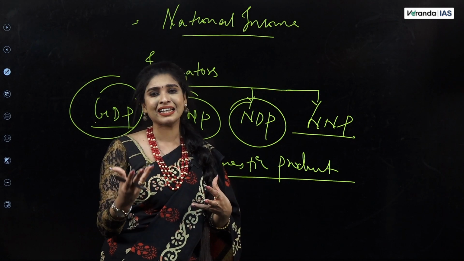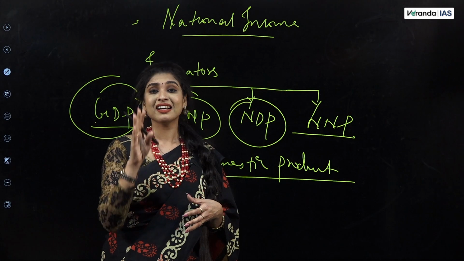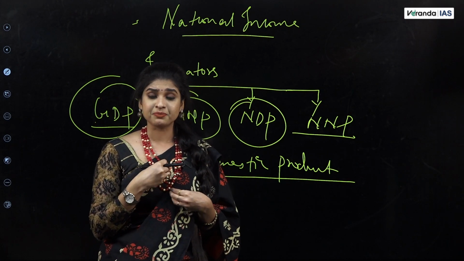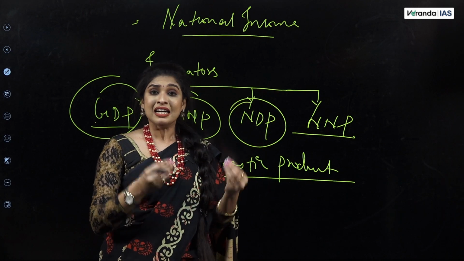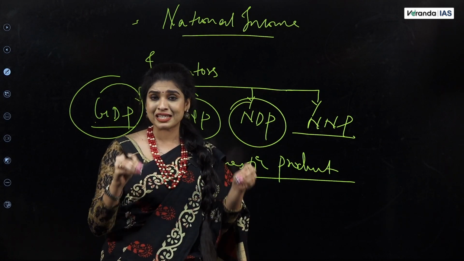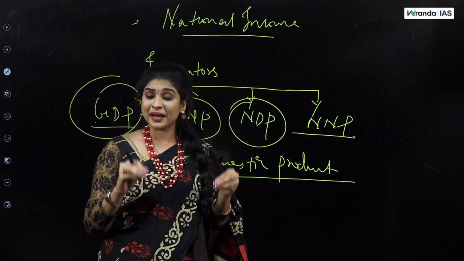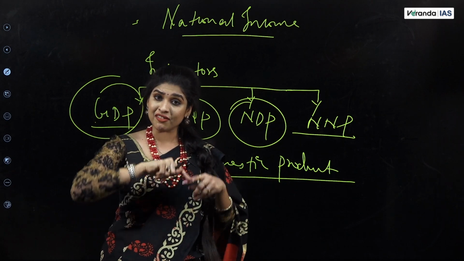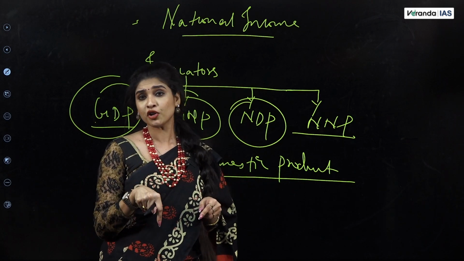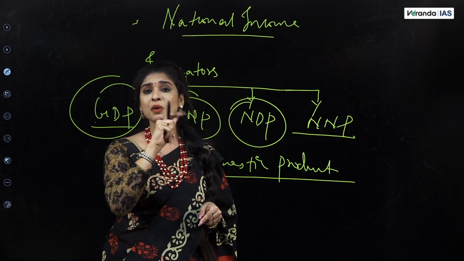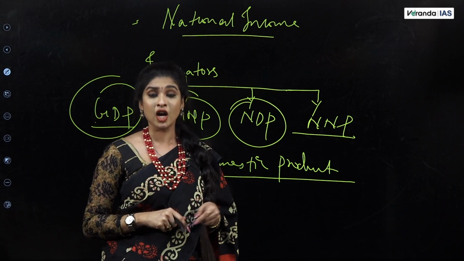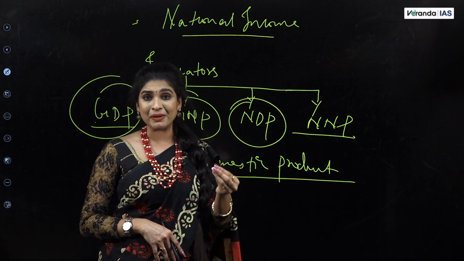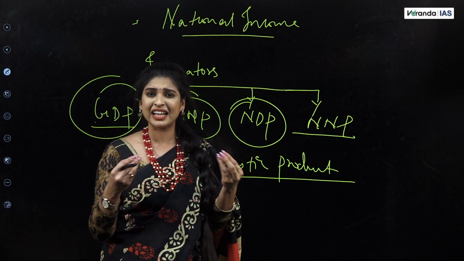And now, the fourth point is irrespective of nationality, which means that, for example, I am an Indian, right? I work in America. I am not working in the primary, secondary or tertiary sector in India. So when I am staying in America, no matter that I am an Indian, because I am not working within the domestic territory or boundary of India, my contribution will not be taken into consideration for India's GDP. Which means that irrespective of nationality, for example, an American or a Japanese or Australian citizen is working in India, they are not Indian citizens.